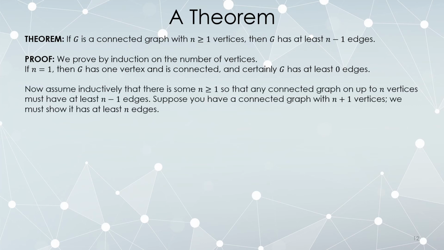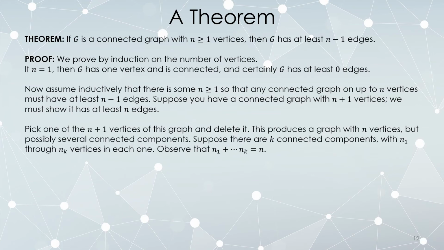Now inductively assume that there is an n, so that any connected graph on n or fewer vertices must have at least n minus 1 edges. We've made our inductive hypothesis. Now let's suppose we have a connected graph with n plus 1 vertices. We want to show it has at least n edges. Pick one of the vertices and delete it. Okay. Now I have n vertices, but possibly several connected components. If you delete a vertex from a graph, you might disconnect it. So let's suppose there are k connected components.